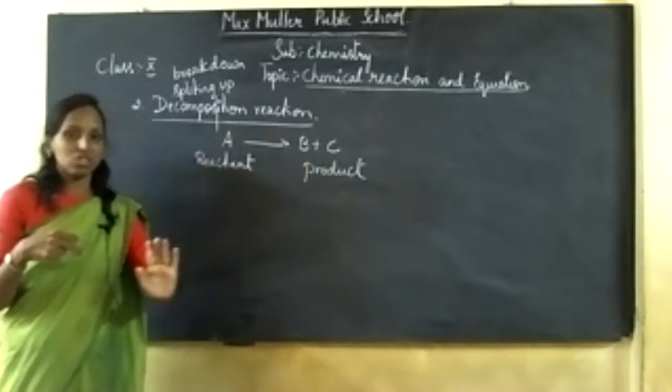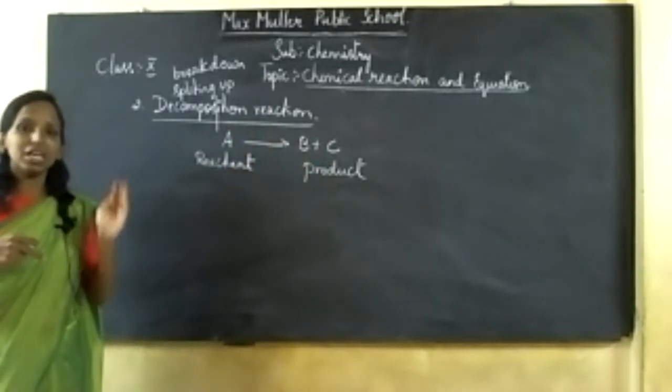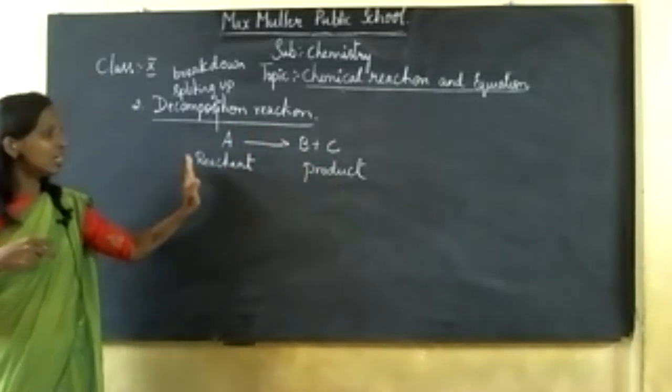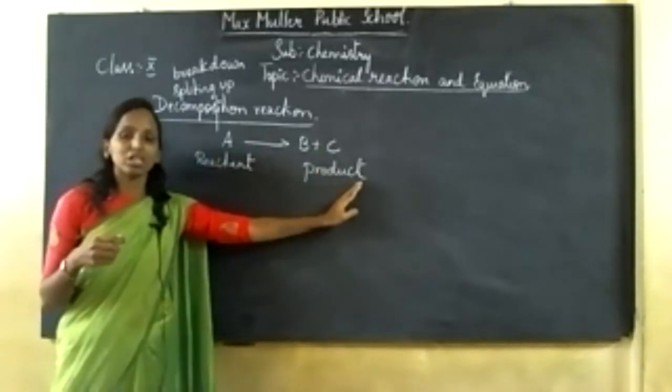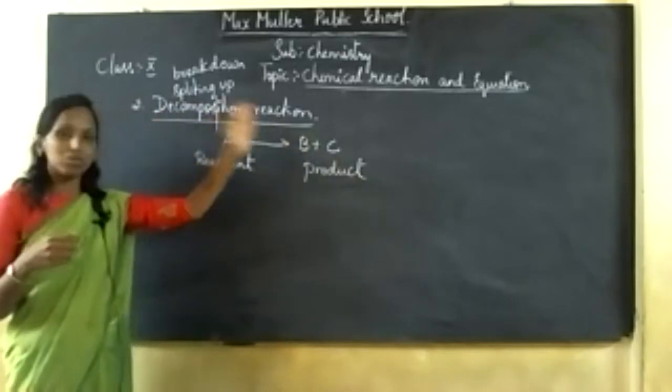I'll repeat the definition again: in a chemical reaction, a single reactant will be broken down into two or more products, which is called a decomposition reaction.